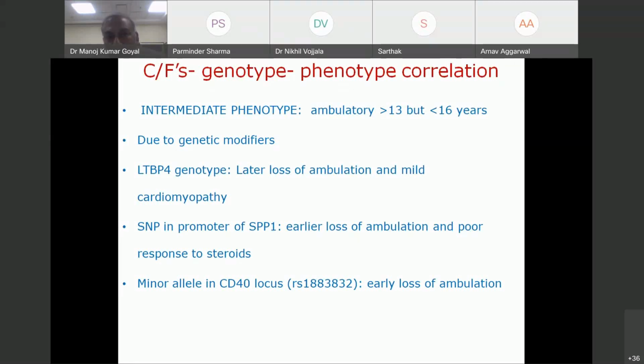Similarly, in dysferlinopathy, we get abundant inflammation. The reason for that is dysferlin protein is expressed in monocytes also. We still don't know how it affects monocyte function, but it does.